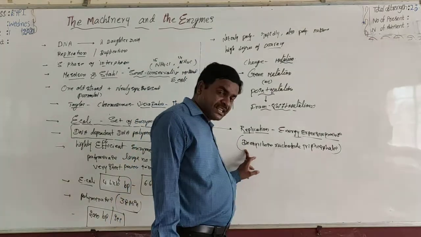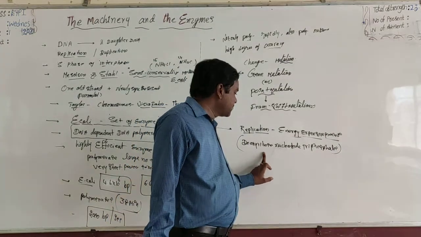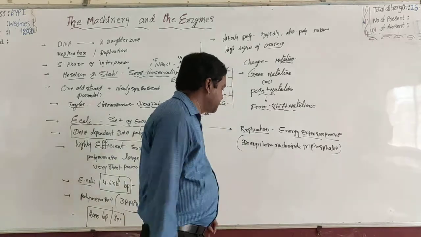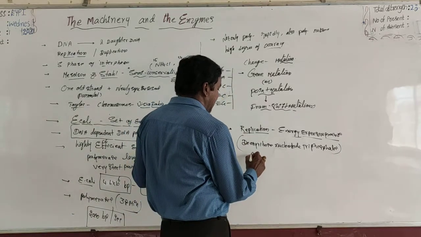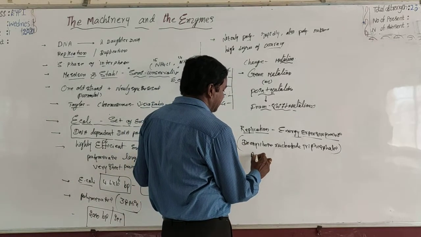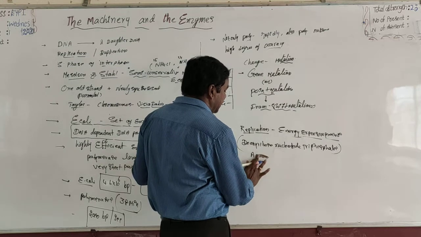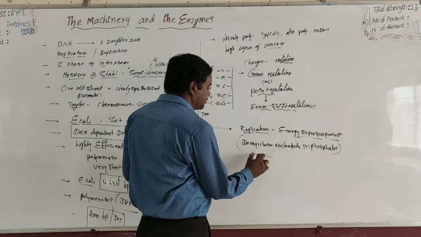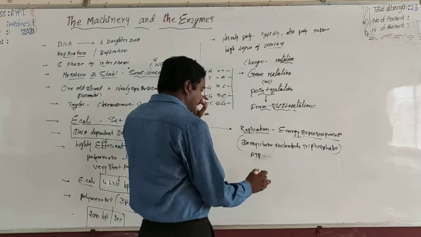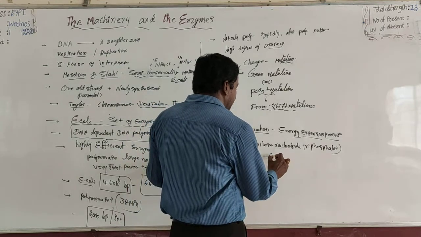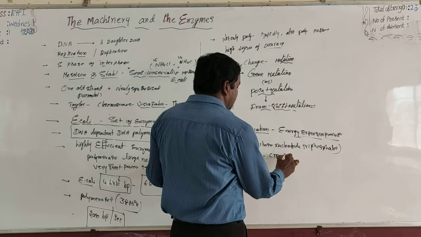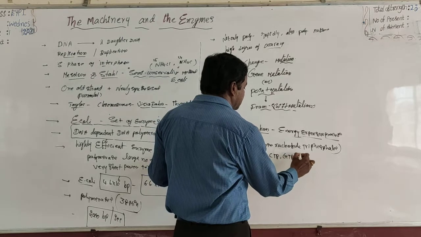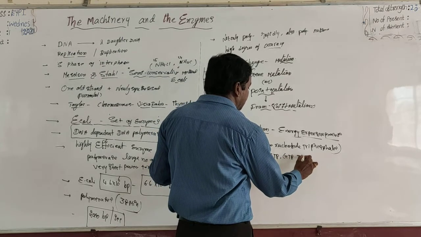Here, the substrates are deoxyribonucleoside triphosphates like adenosine triphosphate (ATP), cytidine triphosphate, guanosine triphosphate, and thymidine triphosphate.